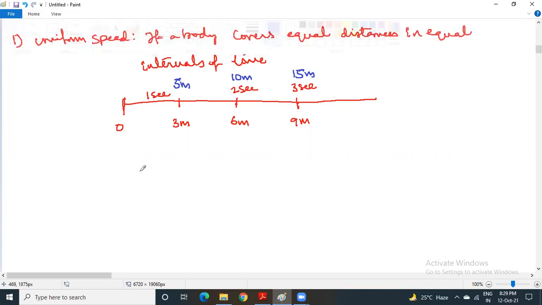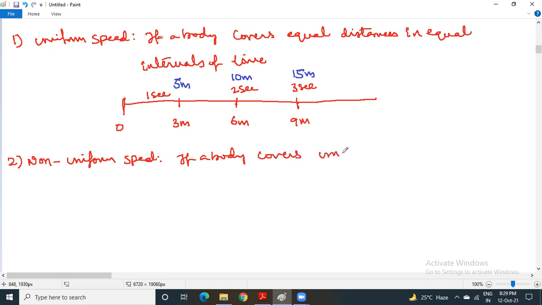Now, what is non-uniform speed? If a body covers unequal distances in equal intervals of time, then you can say the body is moving with non-uniform speed.